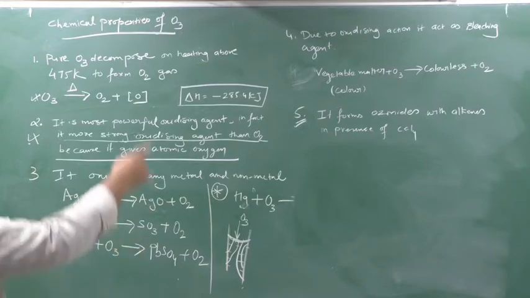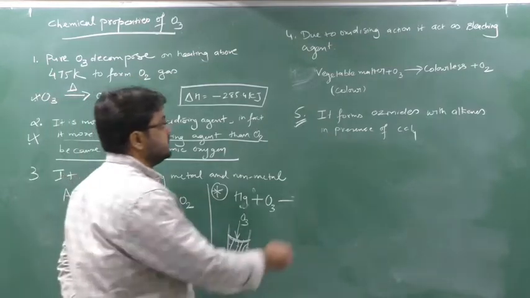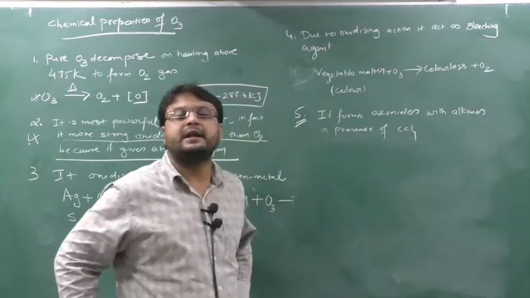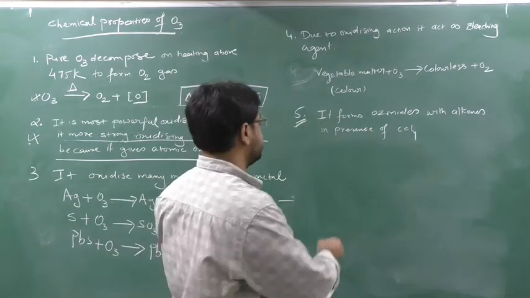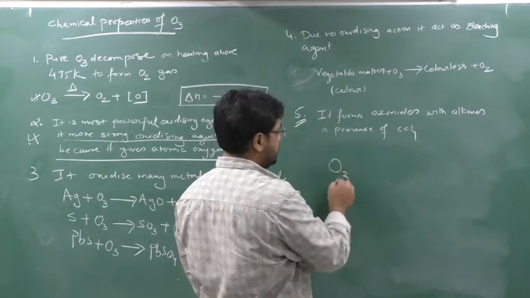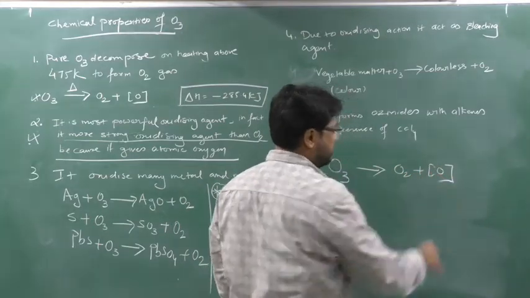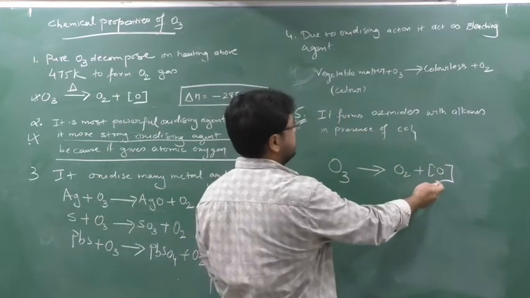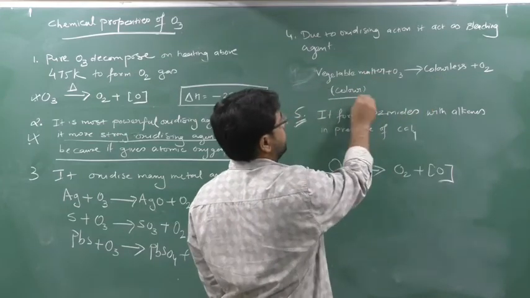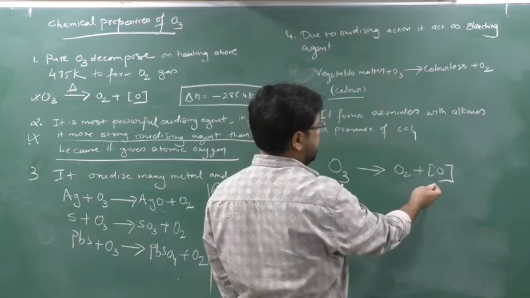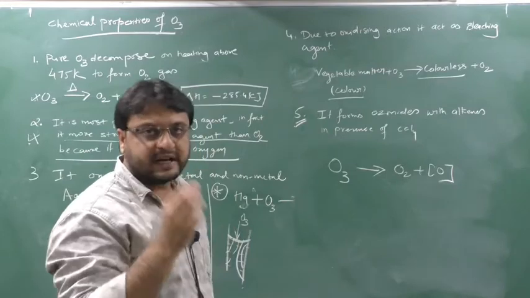Next property is, due to being an oxidizing agent, it acts as a bleaching agent. Why? Whenever you add any bleaching agent to a colored material, the colored material is converted into colorless. So why does it happen? This O3 gets decomposed to form O2 plus nascent oxygen. This nascent oxygen will react with the vegetable matter, which is color, and convert it into colorless. That's why ozone acts as a bleaching agent.